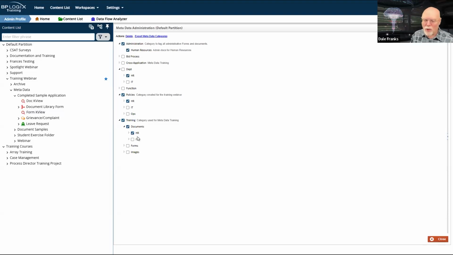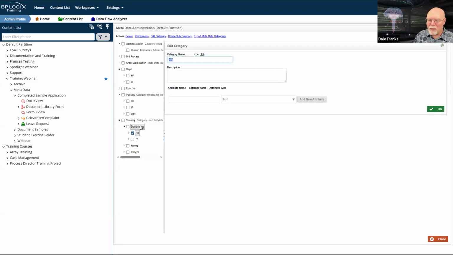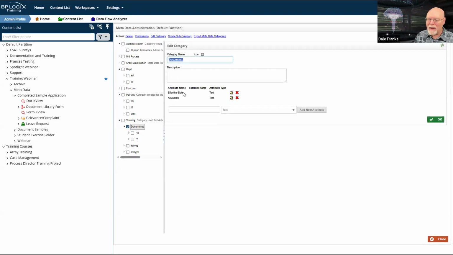Now, it does get trickier here when we start adding in attributes, because each of these attributes are going to be different for each of the documents, and all of those attributes would need to exist. I'd need to have some way to apply them. We'll talk about applying attributes later.